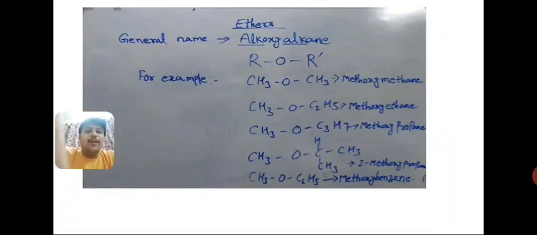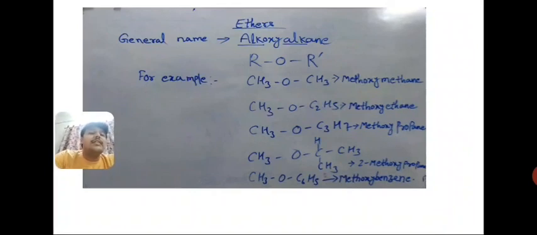We just put the word root of the alkyl group here, and the name is complete. For example, here both are methyl groups. What is the word root of one carbon? Meth. So you put meth instead of ALK, it's methoxymethane.